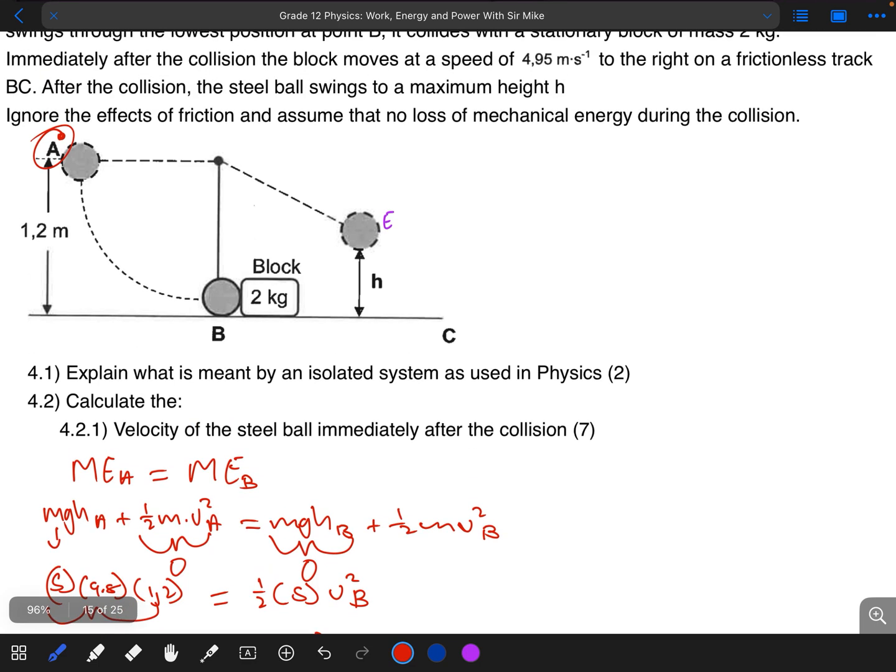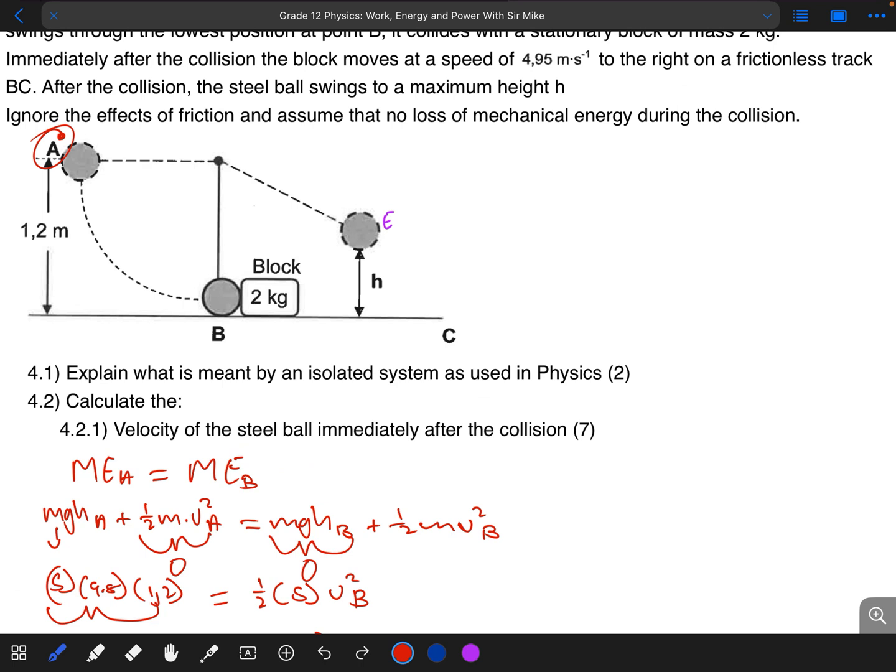So what I'm going to do now is find the final velocity of the object immediately after the collision. Remember that we are now actually talking about collisions, which takes us back to momentum.